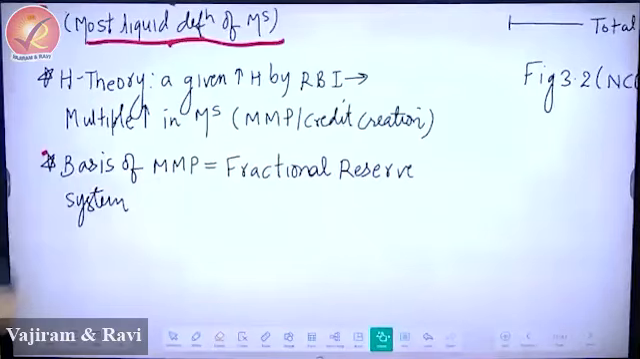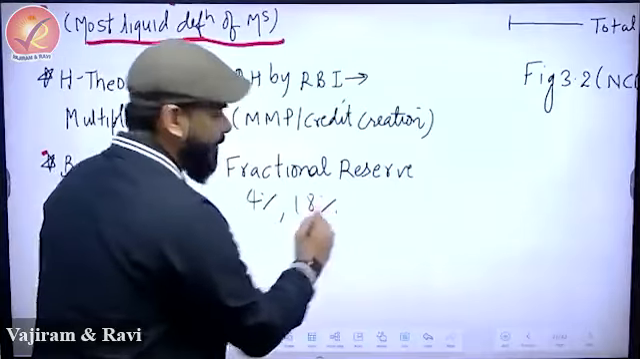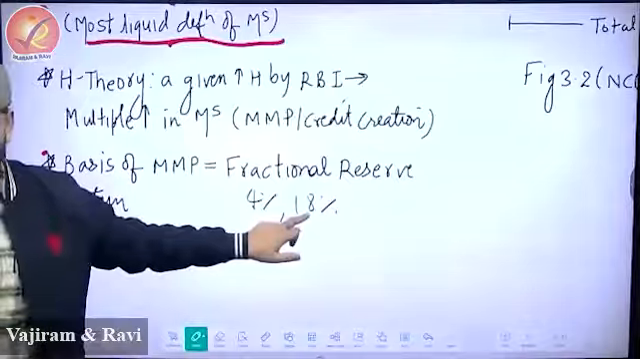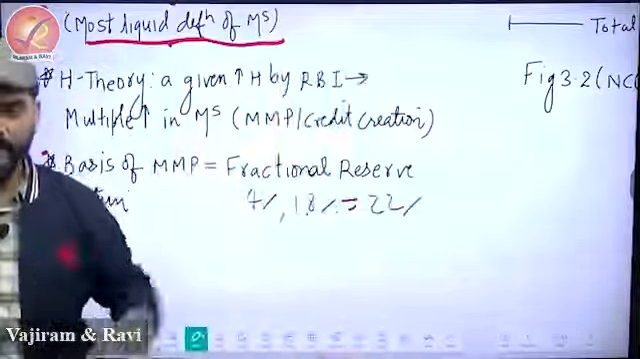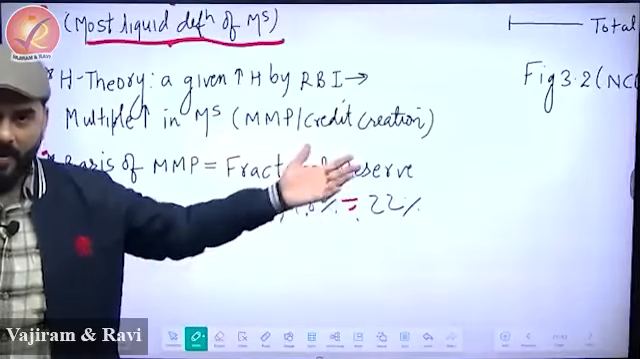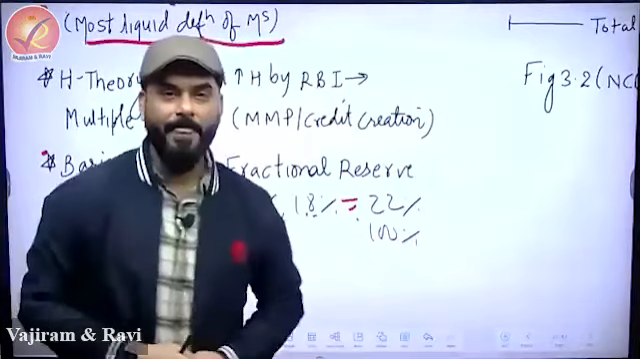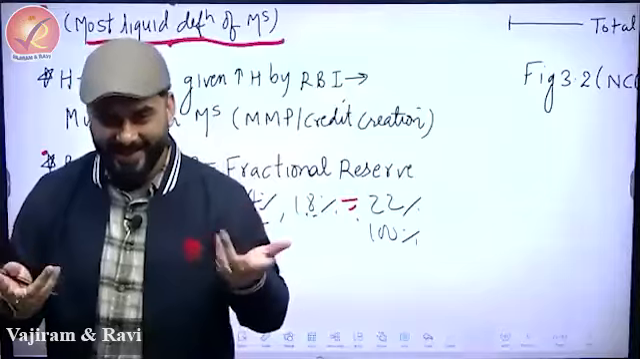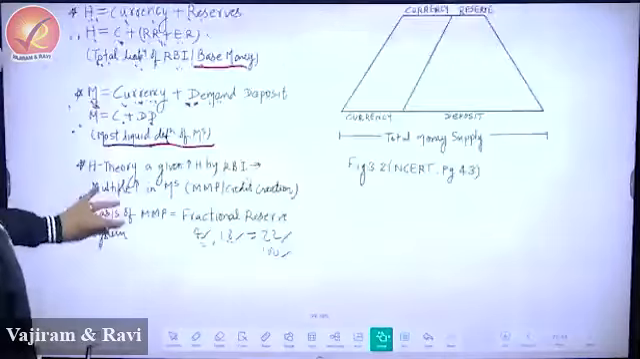Now, the basis of the money multiplier process. What did I tell you? Why does money multiply itself? Because in India, we follow the fractional reserve system. What is the fractional reserve system? 4% and 18%. Suppose it is 22% for example. So every time 100 rupees goes into a bank, RBI says 22 rupees is blocked. But if RBI says that CRR plus SLR is equal to 100%, then money will never multiply. How can money multiply? Because you can't give it as loan. So what does it tell you?